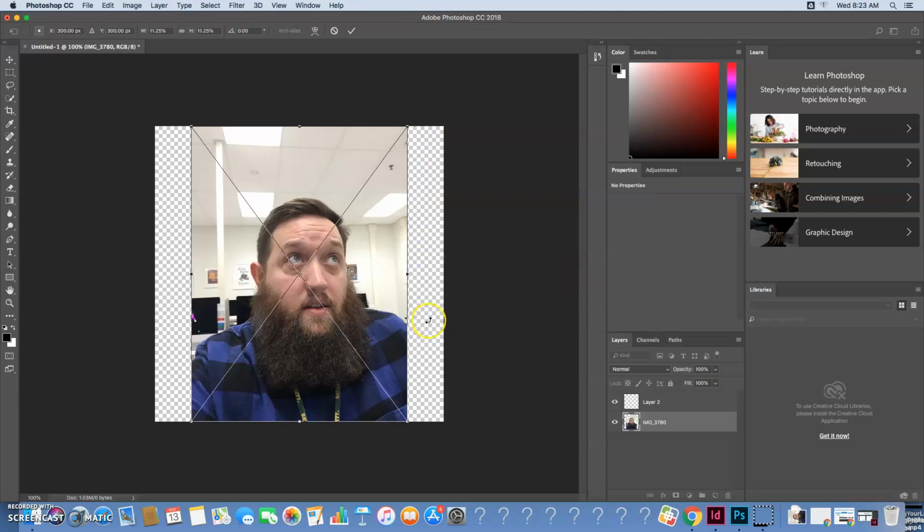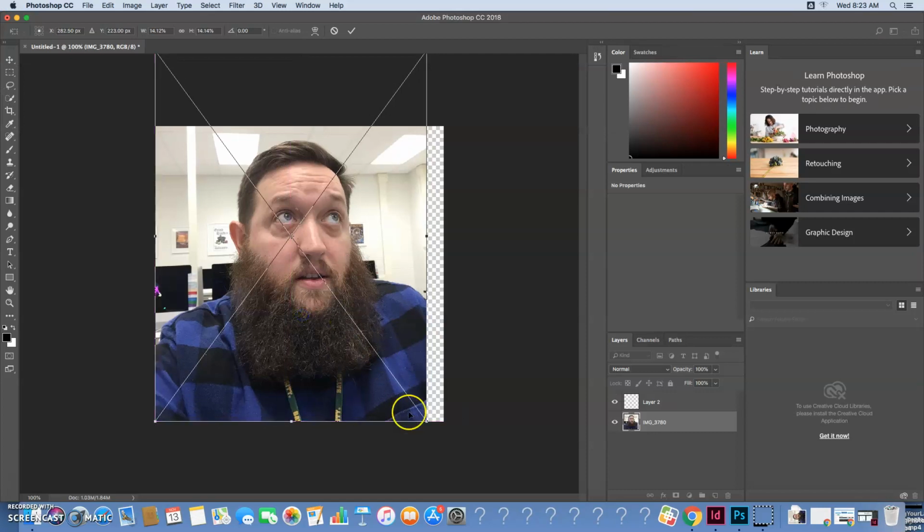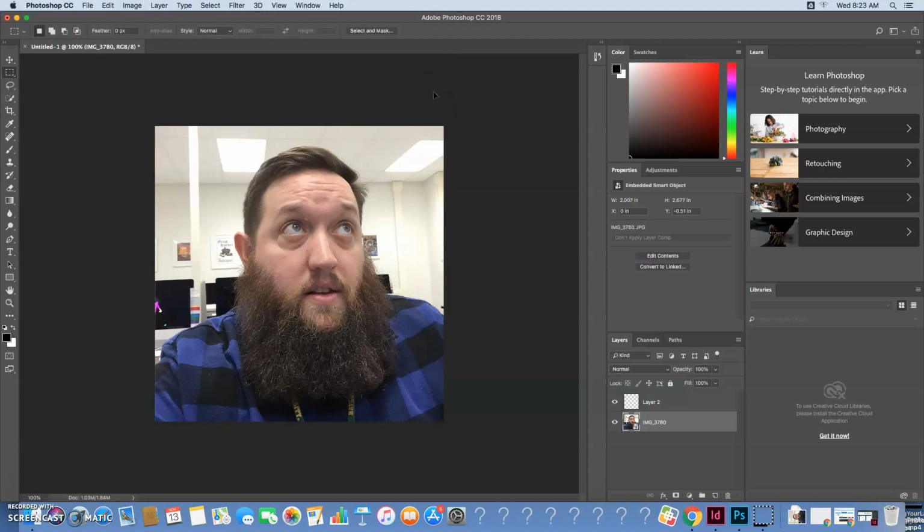And it will place it in here. Now, I want this to fill up as much space as I can. So before I press return to make this solid, while it's got this frame on it, I'm going to make this fill up as much as I can without cutting off my head. So I got a little shoulders in there, got enough space for my head in there, and then I'm going to press return.